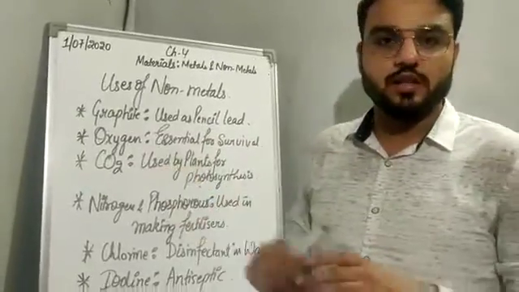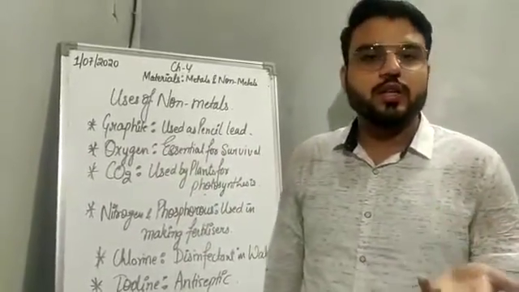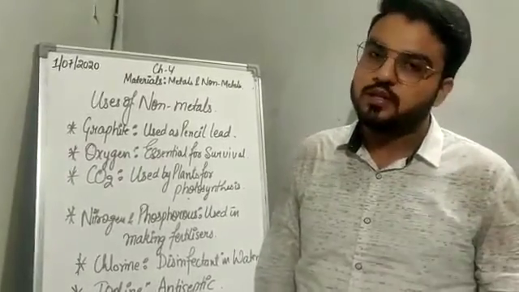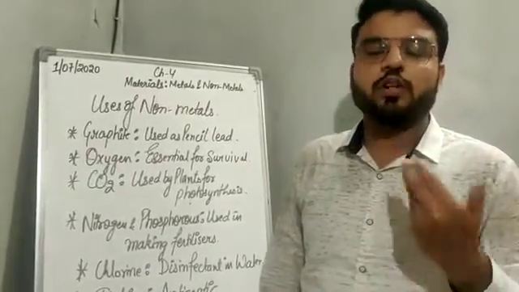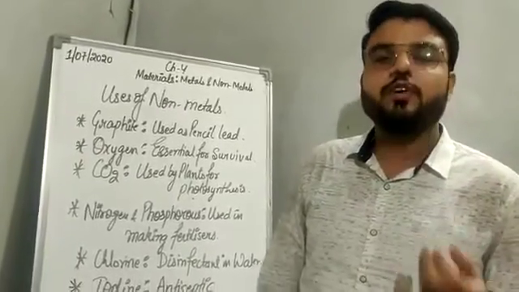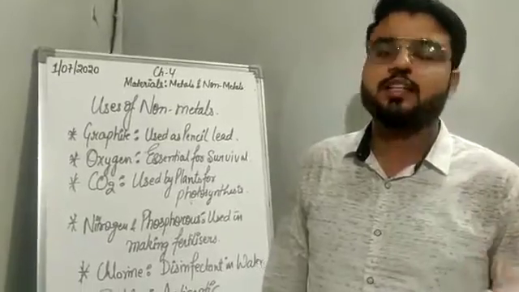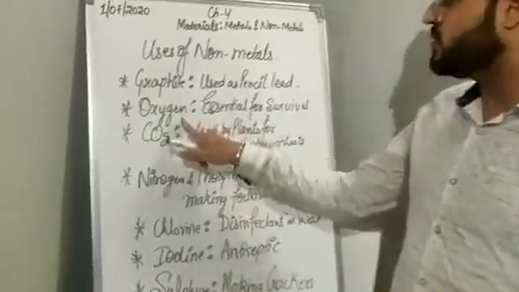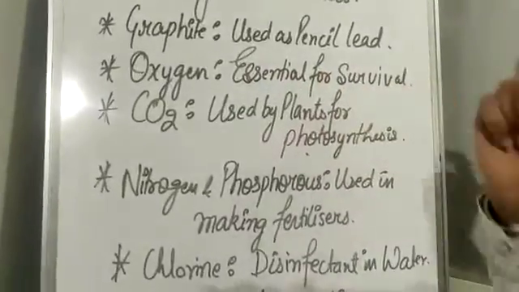Next we have oxygen. We all know that oxygen is a very essential gas, especially for human beings and animals. We use oxygen for the purpose of respiration. We inhale oxygen and we use it for respiration, that is, breakdown of food to release energy. So oxygen is essential for survival.